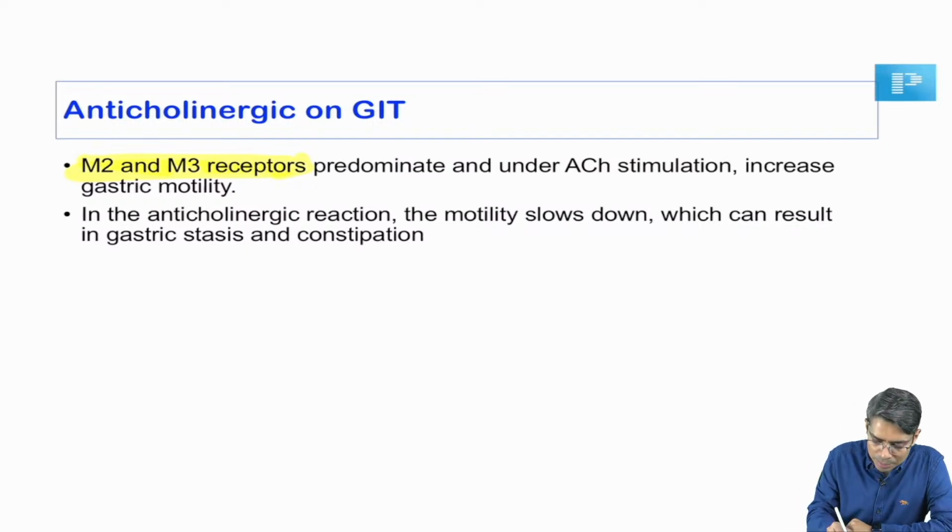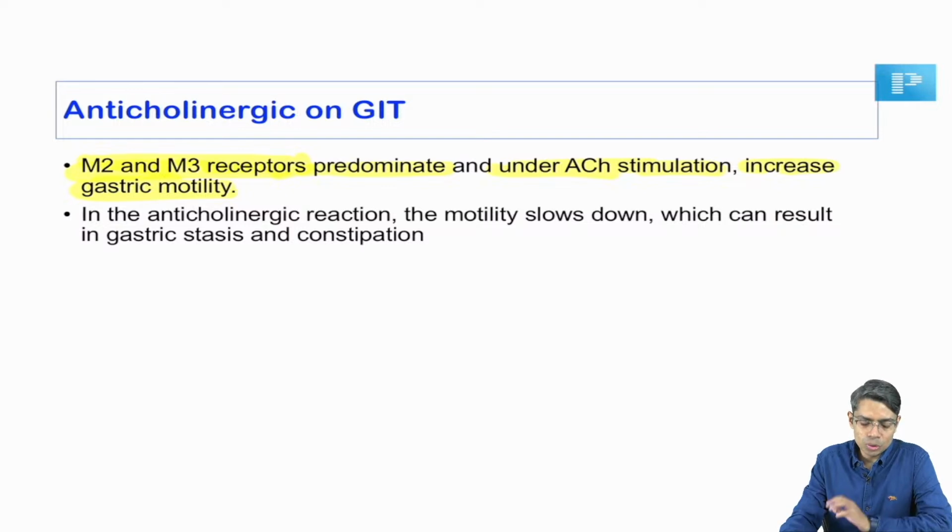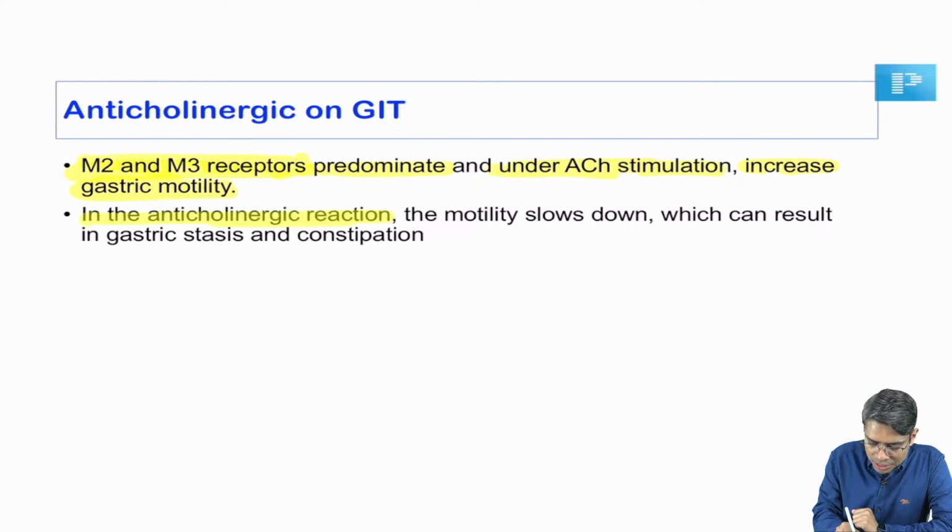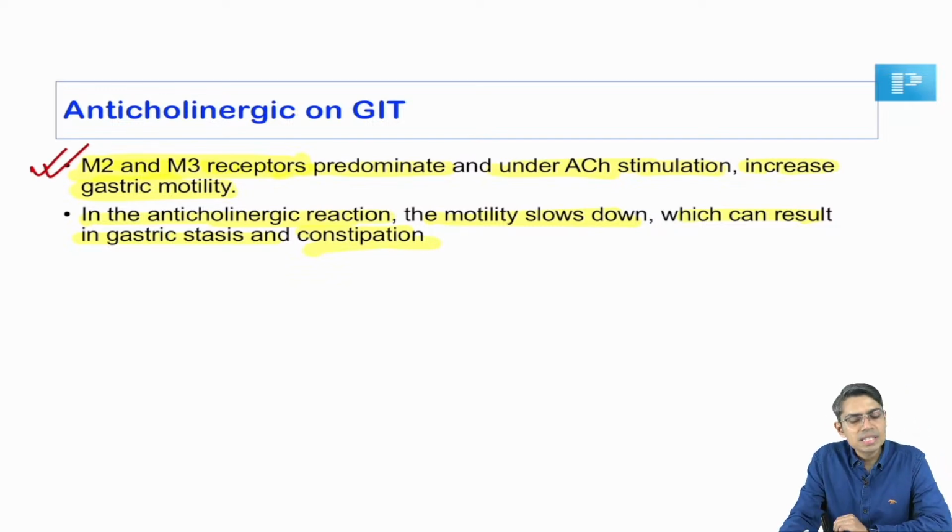M2 and M3 receptors are predominant, and under acetylcholine stimulation they increase the motility of the stomach. Whenever you block the M2 and M3 receptors, as in anticholinergic reaction, the motility slows down, which can result in gastric stasis and constipation. So obviously the motility is going to decrease and cause constipation, right?